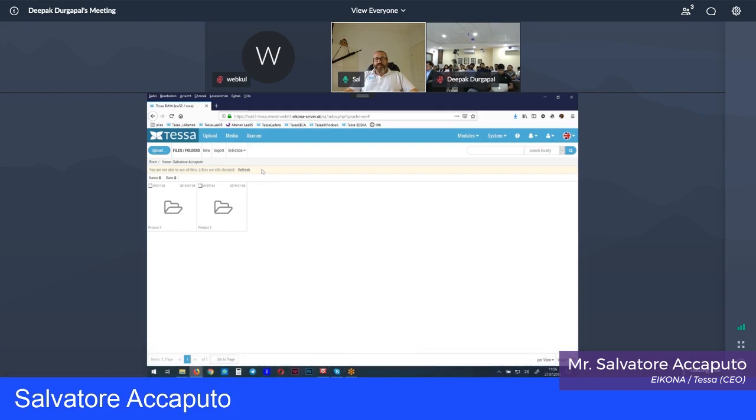Now, at this point, I can already add some more information to that asset. For example, I can see the asset type. I can change the type. The asset type is pretty important because, for an image, you have something like the file size, the resolution, the size in pixels, and what kind of color space you have. But for a PDF file, you have something like how many pages you have, or for a video, how many frames per second, and so on. So the file type is pretty important, but we detect it automatically normally.